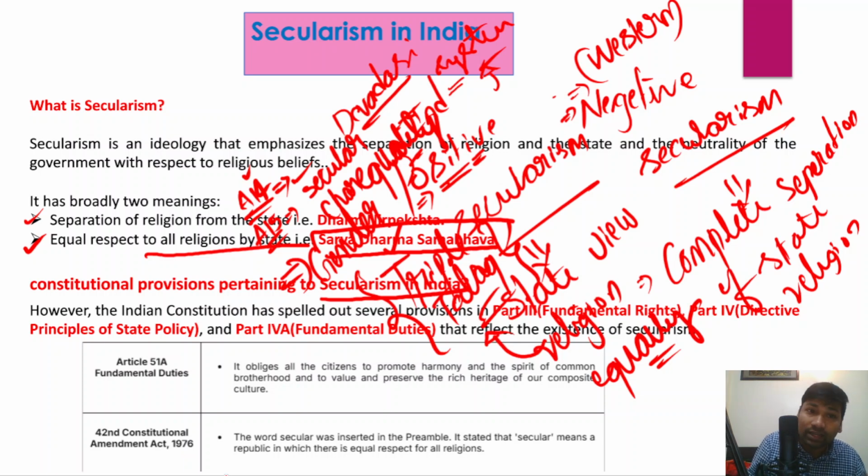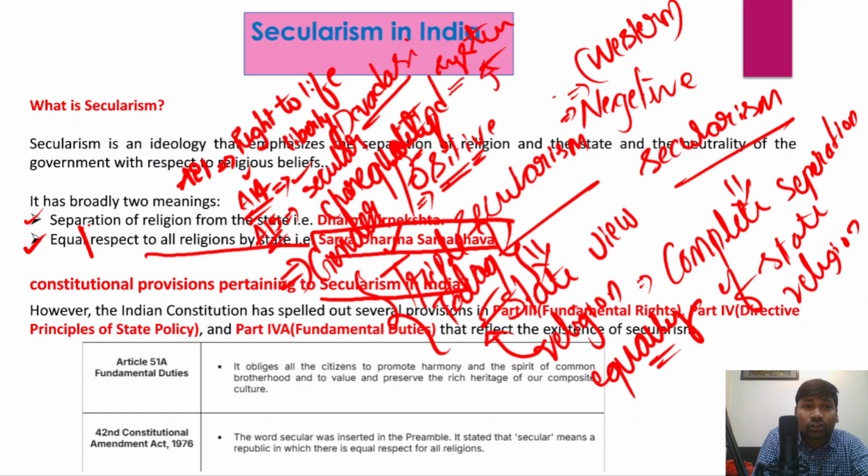Therefore, Article 15 also reflects the secular nature of the Indian Constitution. And similarly, Article 21, which talks about the right to life and liberty. This also reflects the secular nature of the Indian Constitution.